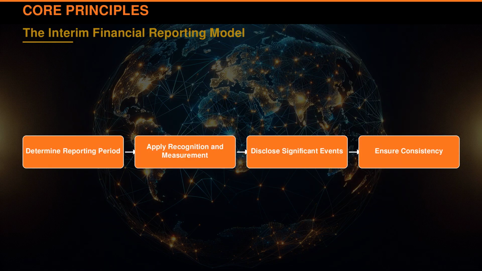Interim financial reporting ensures businesses maintain transparency and accountability throughout the year. We'll track Meridian Corporation's $10 million SaaS contract with Acme Incorporated to illustrate this model. By applying the structured steps, companies can provide reliable interim financial statements that align with annual reports. This process balances the need for detailed reporting with the constraints of shorter periods.